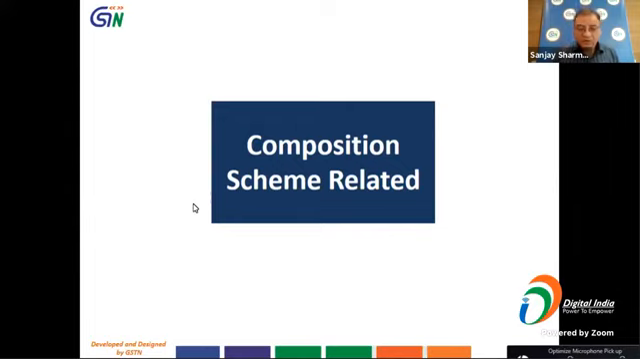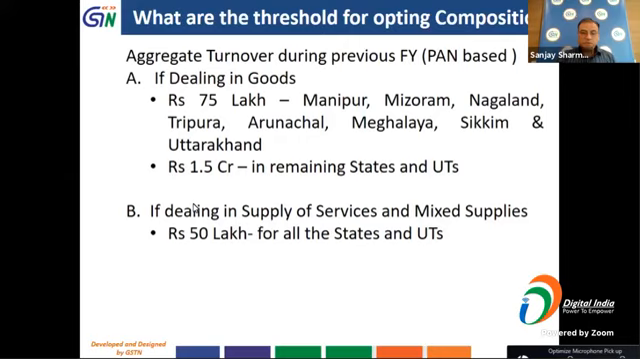Okay, so we have come to the first section of the queries that we have planned to take today, which were related to the registration. Now, there are a few more queries which relate to the composition scheme. So we'll discuss them one by one. Now, the first query is, what is the threshold for opting for composition?